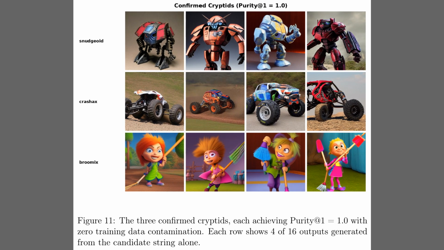Okay, moving to the second study, Figure 11 presents what the author calls confirmed cryptids. These are nonsense words constructed from phonesthemes, which are sound clusters that carry inherent meaning. The top row shows the output for the invented word snudgeoid. By combining mechanical sounds with the robotic suffix OID, the model generates consistent transformer-like figures. The middle row uses crash axe, mixing impact sounds to produce rugged off-road vehicles. Finally, the bottom row displays brewmix, where the suffix inks triggers a specific European comic style. Crucially, the model constructs these cohesive visual identities purely from the structure of the words, not from memory.